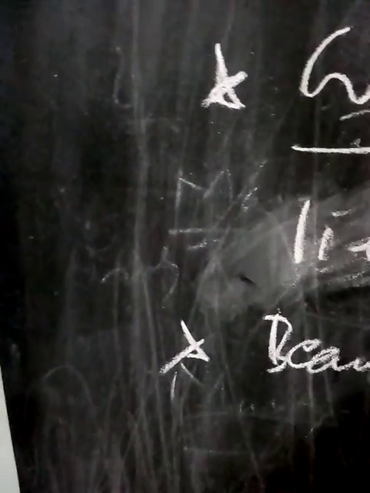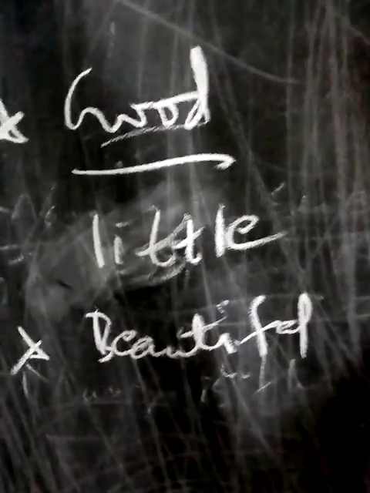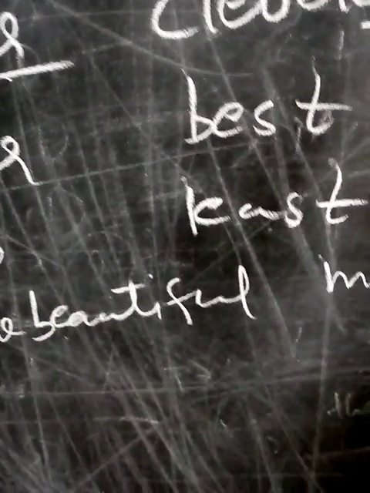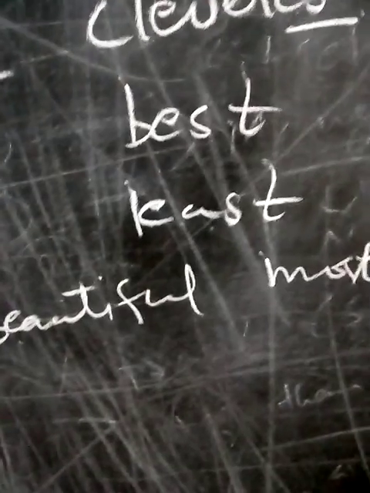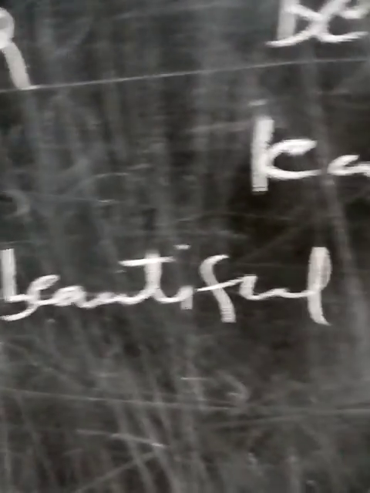Next, one more category is there. For example, beautiful. This word remains the same, but before this word we add the prefix more. More beautiful, and most beautiful. Beautiful, more beautiful, most beautiful. Like these words we may write.